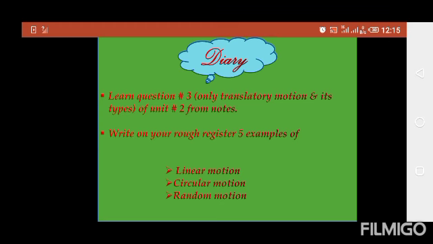Students, this is your today diary. You have to learn question number 3. As in this lecture, you have studied in detail only about the first type of motion, that is the translatory motion. So you have to learn only the translatory motion and its types. Also, you have to write the 5 examples of linear motion, circular motion and random motion on your rough register.